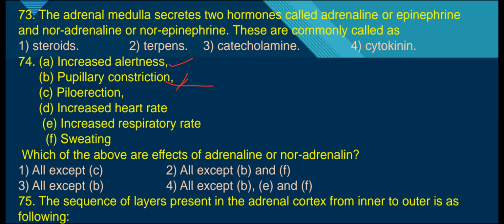Adrenaline also increases heart rate, respiratory rate and sweating. But pupillary constriction is not by adrenaline, it is by the parasympathetic nervous system. Therefore, the answer is all except B.